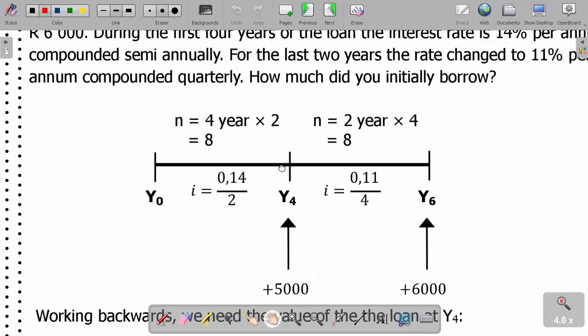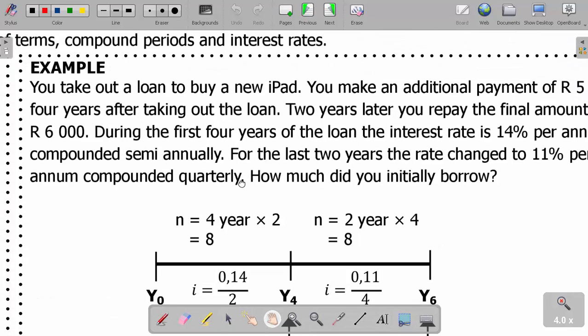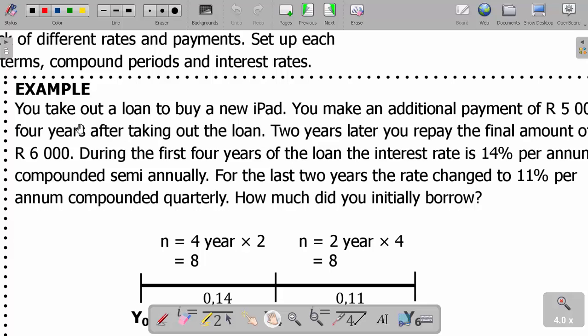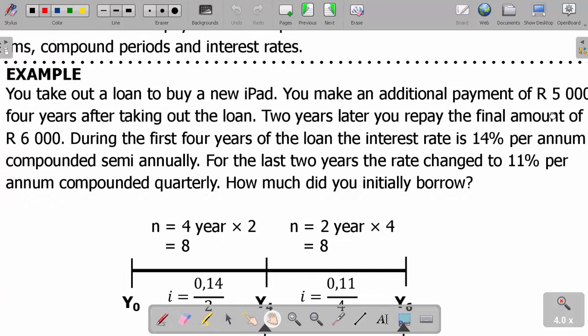Now, sometimes you can have withdrawals as well. Let's check it here. Another example. They say here that you take out a loan to buy a new iPad. You make an additional payment of 5,000, okay, 4 years after taking out the loan. 2 years later, you repay the final amount of 6,000. During the first 4 years of the loan, the interest rate was 14% per annum, compounded semi-annually. For the last 2 years, the rate changed to 11% per annum, compounded quarterly. They say, how much did you initially borrow?